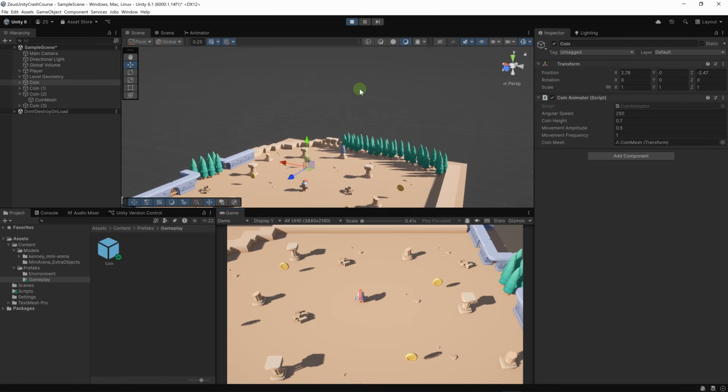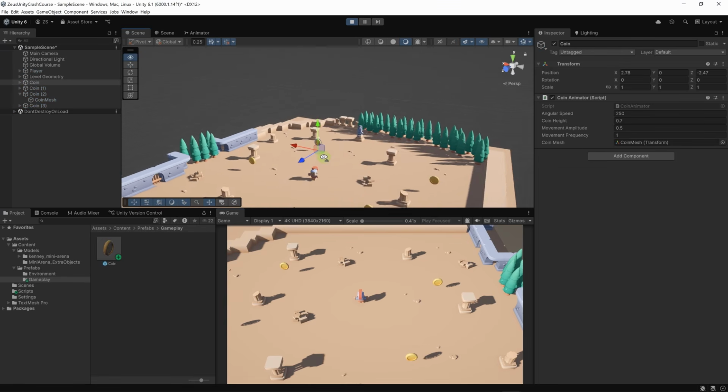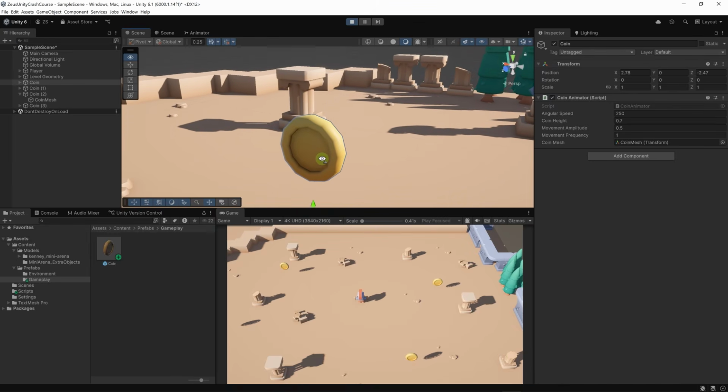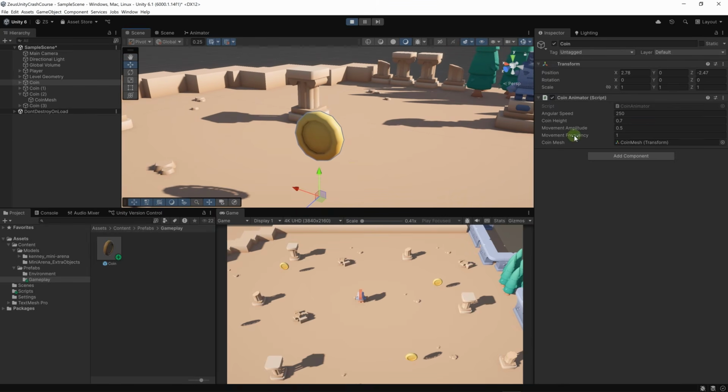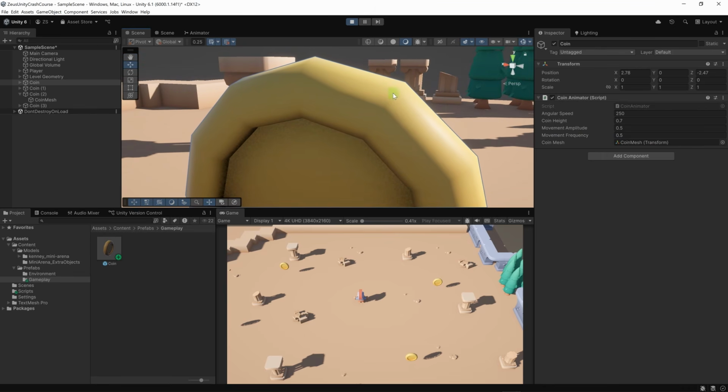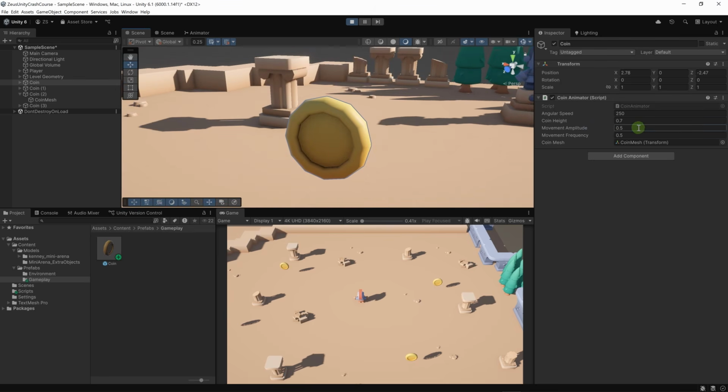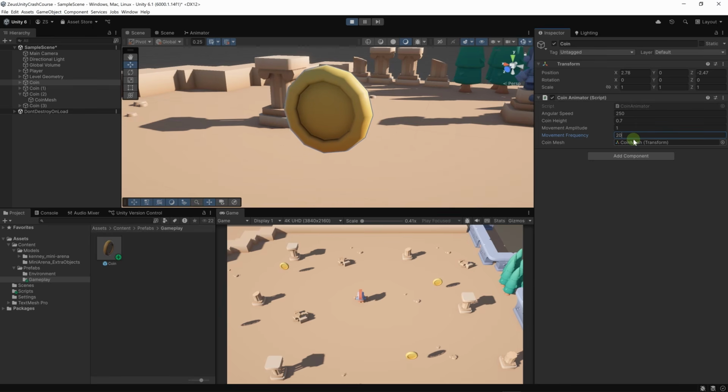And the frequency is basically the speed of the movement. The coin is completely still for now. Let's modify the frequency. Perhaps we need to have a smaller value, like 0.5, for example. I can see that the coin is moving a little bit. Let's increase the amplitude of the movement to 1. And let's increase the frequency, perhaps 0.6. Let's increase the frequency to 20, for example.